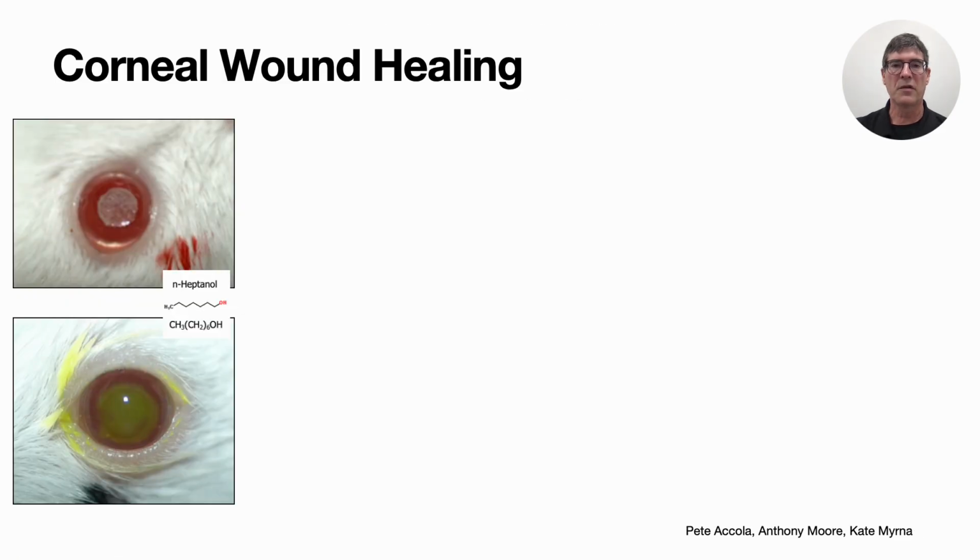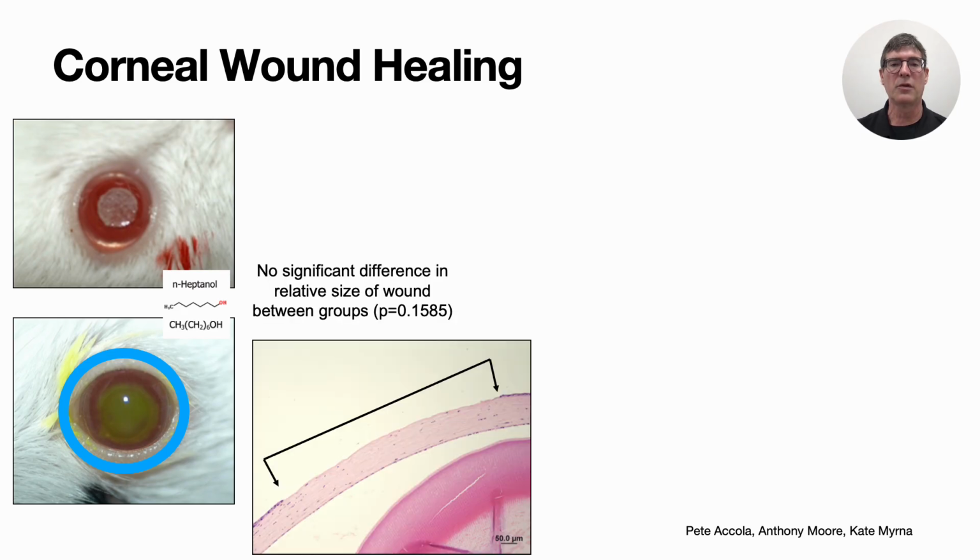As a different way of testing limbal stem cell function, we assessed wound healing in these mice. Wounding was performed using N-heptanol applied to the cornea by a soft tissue. The size of the wound was adjusted for eye size. After wounding, we used fluorescein stain and photography to document the size of the ulcer. We then used image analysis software to determine the amount of cornea wounded in each mouse. There were no differences in the proportion of cornea wounded between the two genotypes.